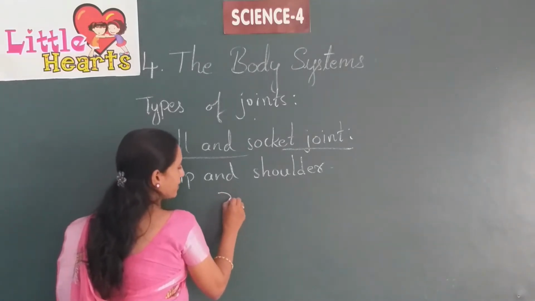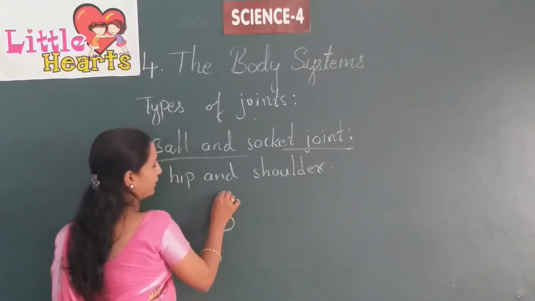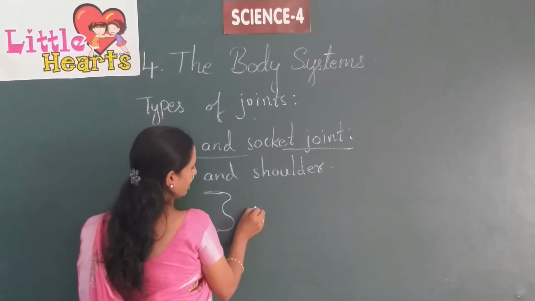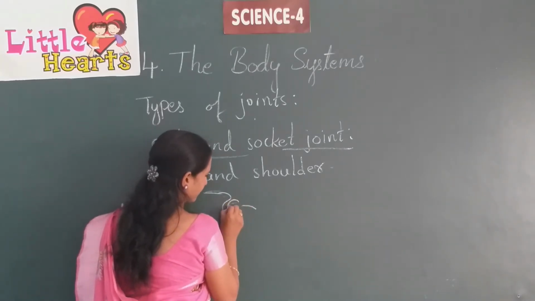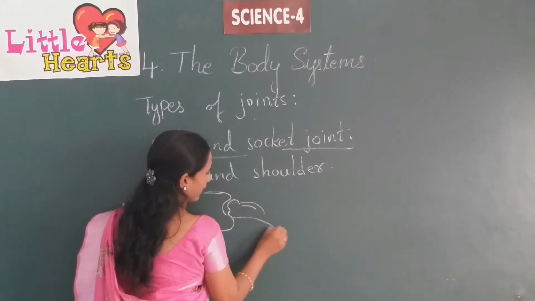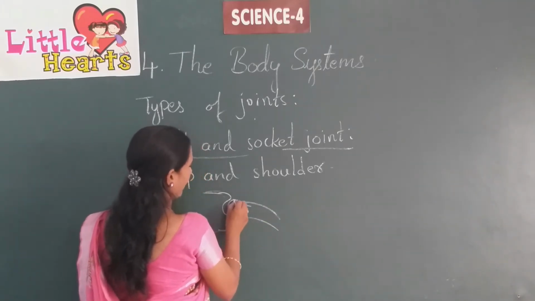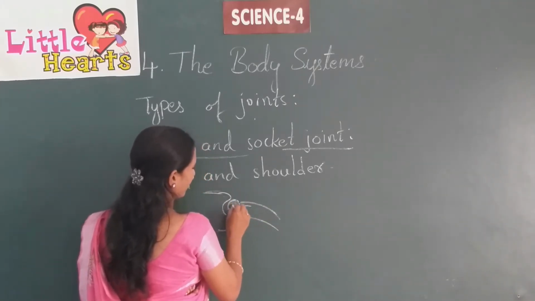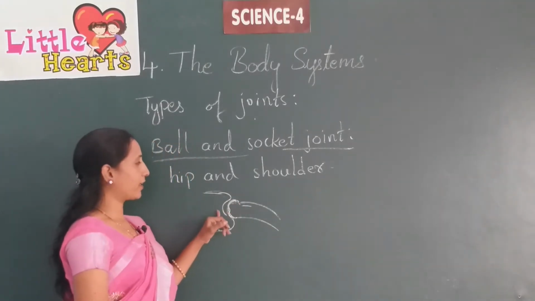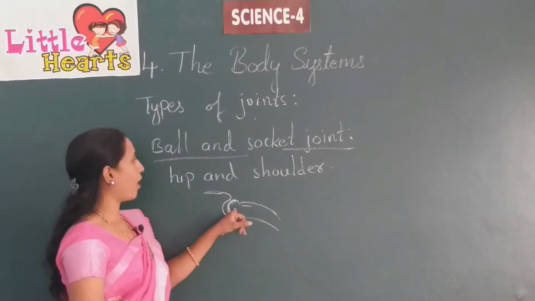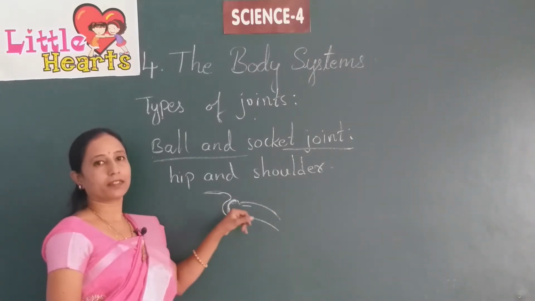Here, this is a hip, this is the shoulder blade, and here your hand bone is fixed like this. Here it is in a ball shape. This is a socket and a ball.